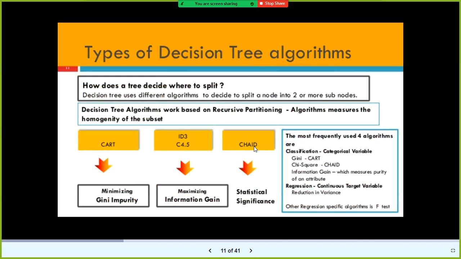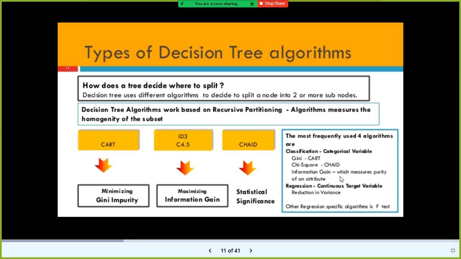And CHAID is chi-squared automatic interaction detector. So CHAID can be used to solve the classification problem. Gini is used in CART, and Gini is a technique used in CART, and CHAID uses chi-square. And we have something called information gain.